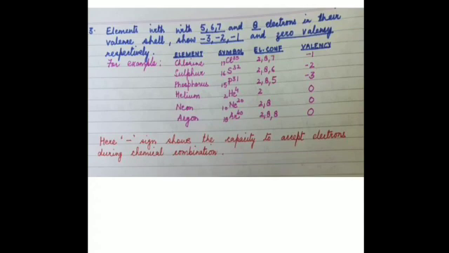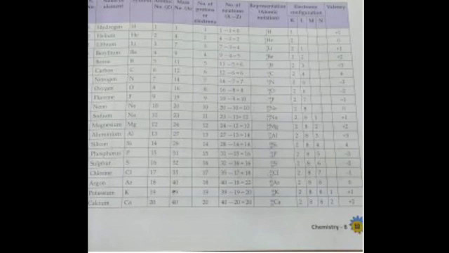So let us move on with some of the other examples also. All these elements I have discussed, and the reason for their negative and positive valencies, I had shown the electronic configuration, and then I had explained the various valencies which I have told you just now. Then let us discuss the points further.